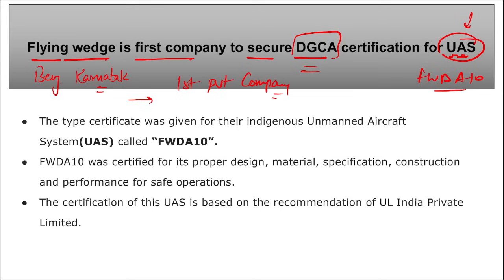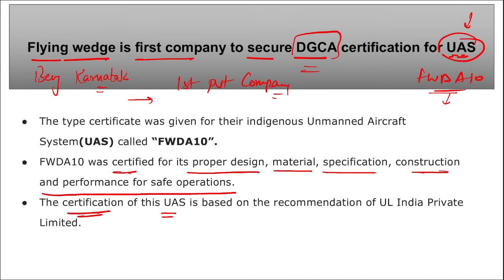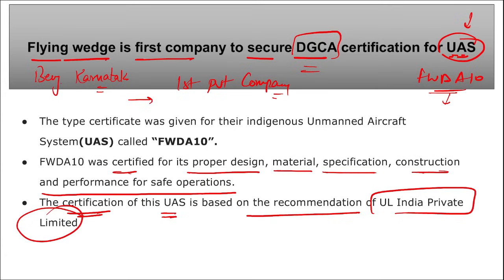Correct. So this type certificate from DGCA was given for the Flying Wedge company's UAS, that is unmanned aircraft system, called FWA10. Correct. This FWA10 was certified for their proper design, material, specification, construction and performance for safe operation, and the type certification of this UAS is based on the recommendation of UL India Private Limited. Correct. Mark this important. So it is Flying Wedge Defense and Aerospace Technologies Private Limited, a Bangalore, Karnataka based company.